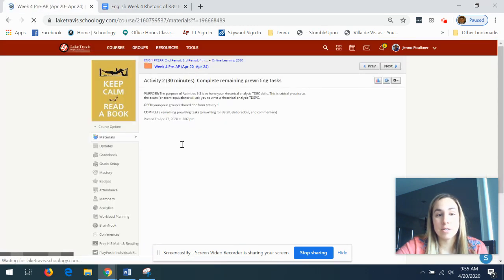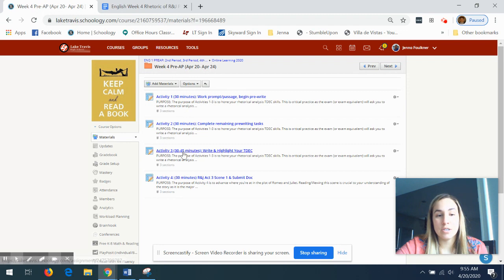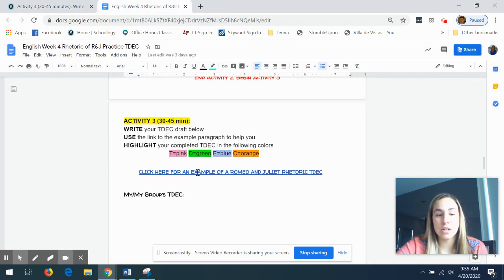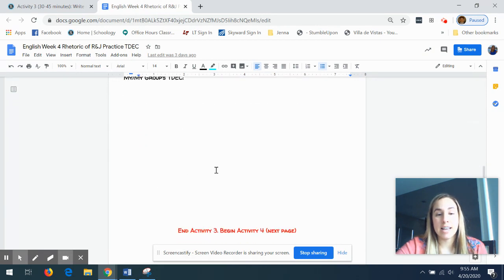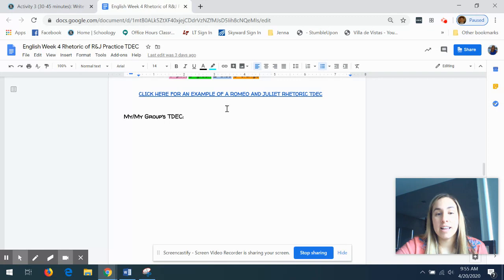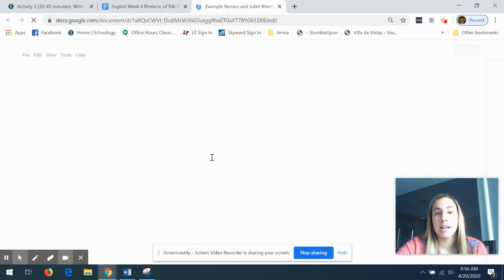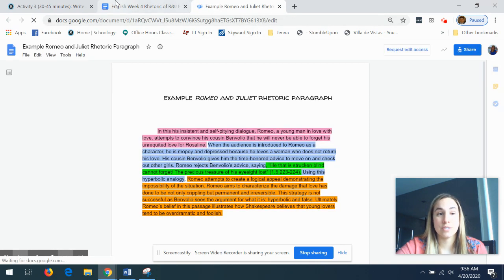We've got activity 3, which is just going to be to actually write that TDEC and highlight it. So using all of your planning above, you will write it and highlight it TDEC. And no matter what, if you're working in a group and this is not your job, this portion, be sure to click and check this one out. It's an example of a strong Romeo and Juliet TDEC, just so that you have it.